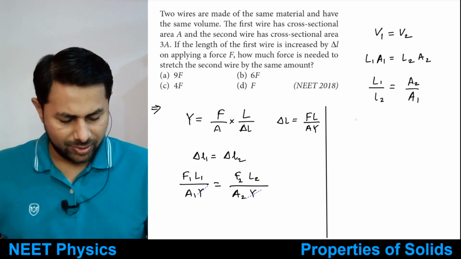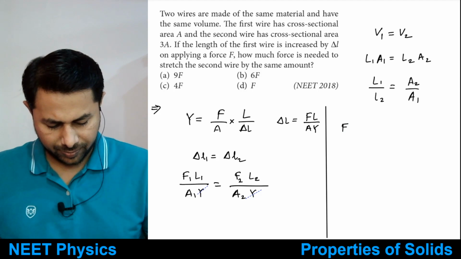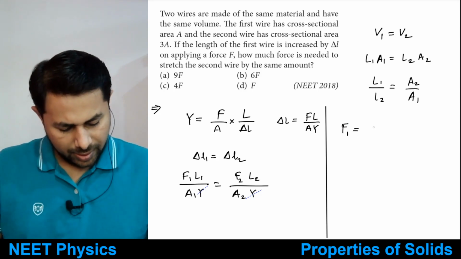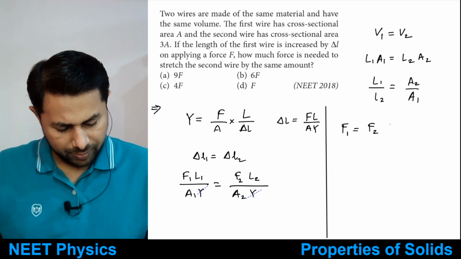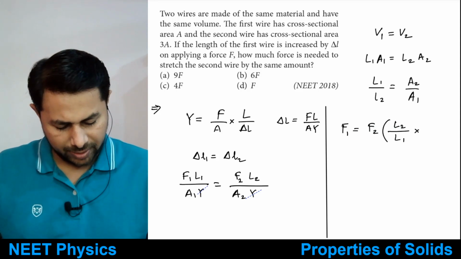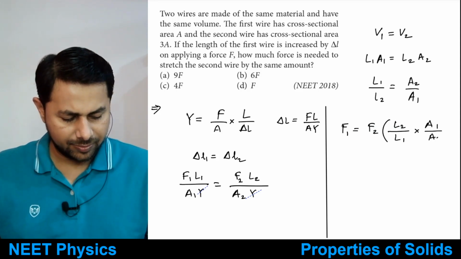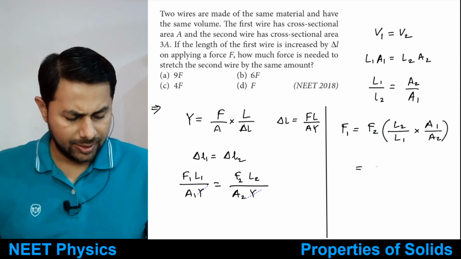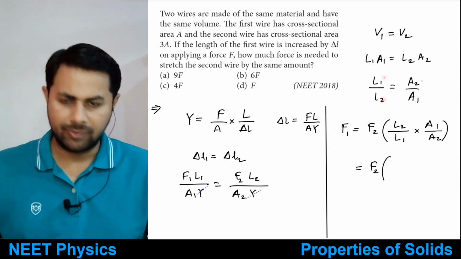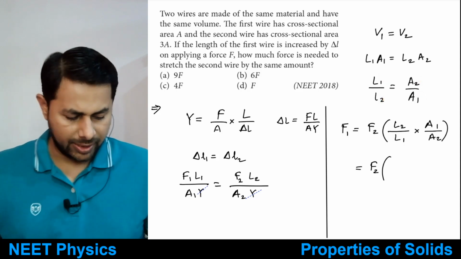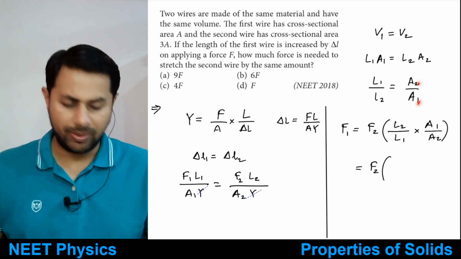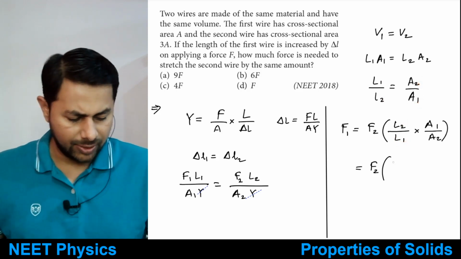So F1 would be equal to F2 multiplied by L2 divided by L1, multiplied by A1 by A2. Since L1 by L2 is equal to A2 by A1, L2 by L1 is equal to A1 by A2.